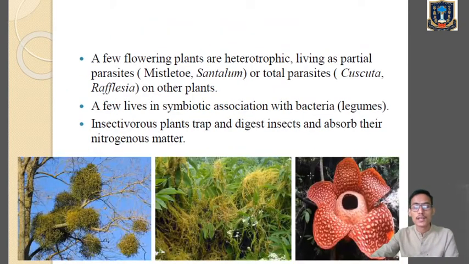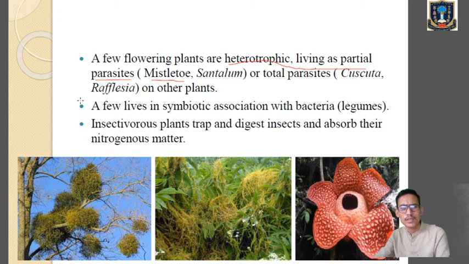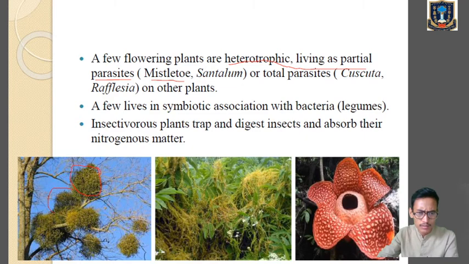Next one. We have said that plants are producers, they are autotrophs, but there are a few forms or a few flowers which are heterotrophic or live as partial parasites. For example, you can see over here mistletoe. This one is the mistletoe, a partial parasite.